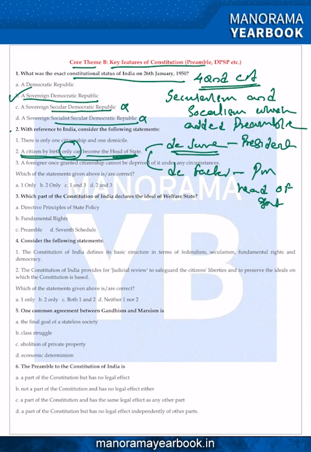Others who got American citizenship by registration, naturalization or descent can't contest. But in India, the only universal qualification is that you should be a citizen of India. So this statement is wrong. You can eliminate options B and D.